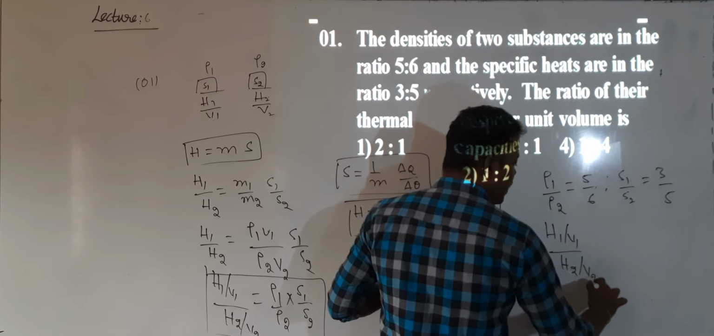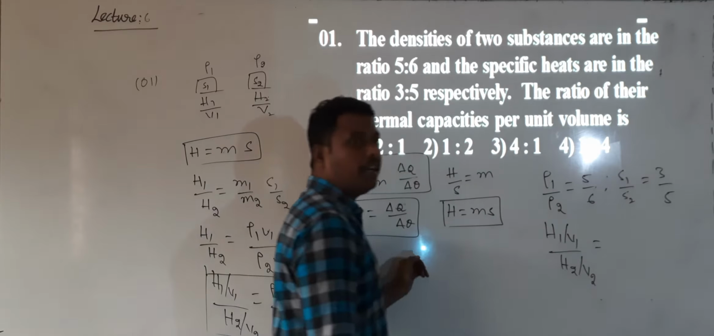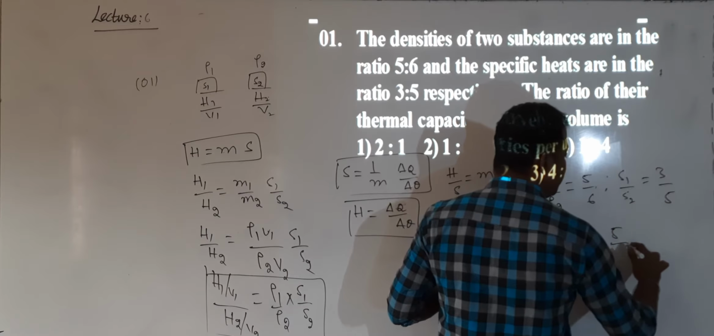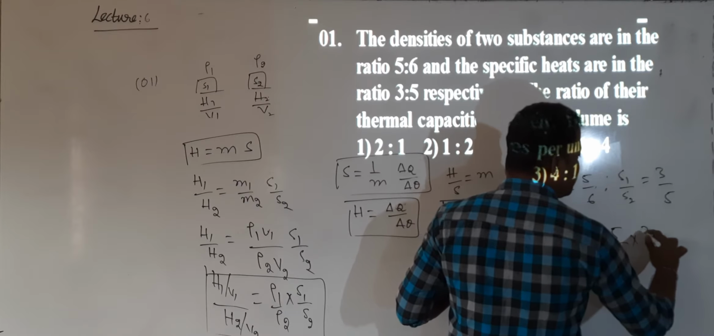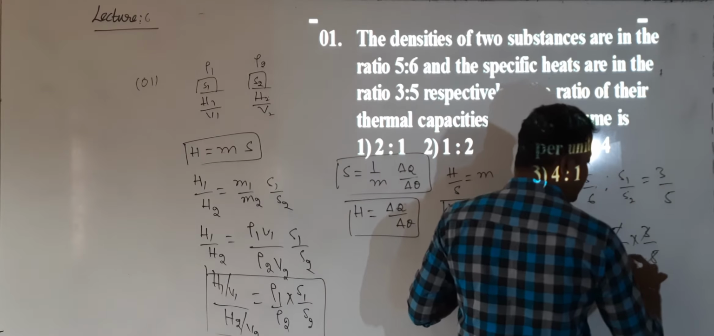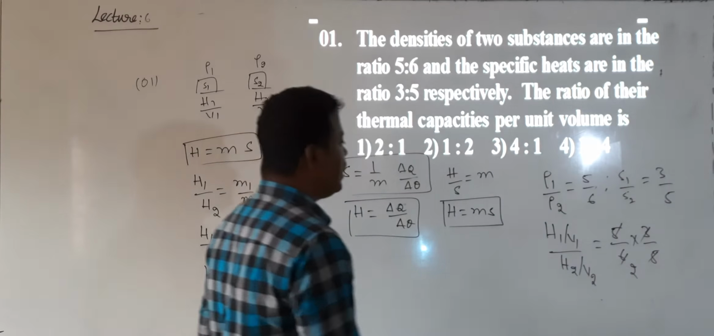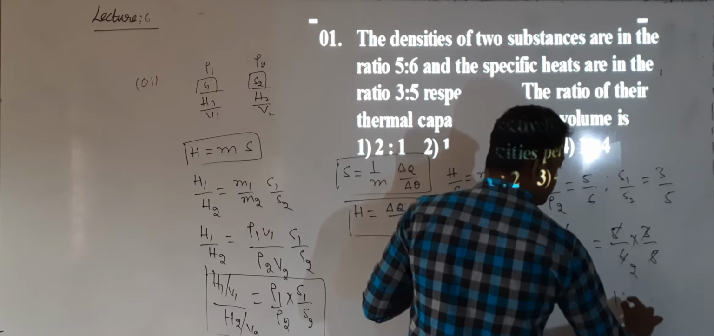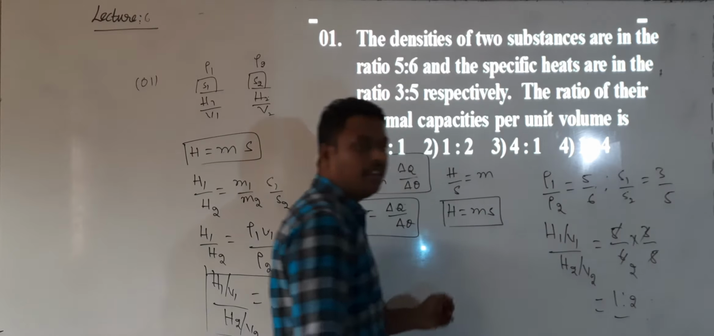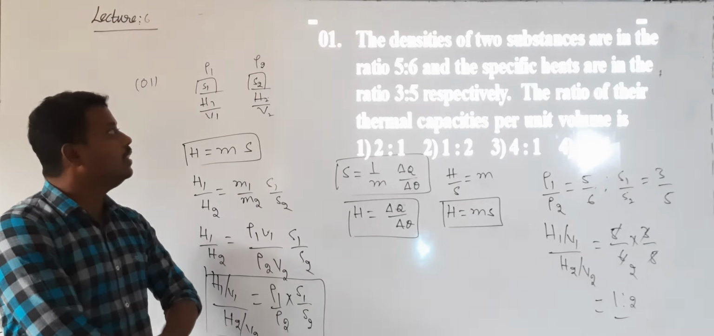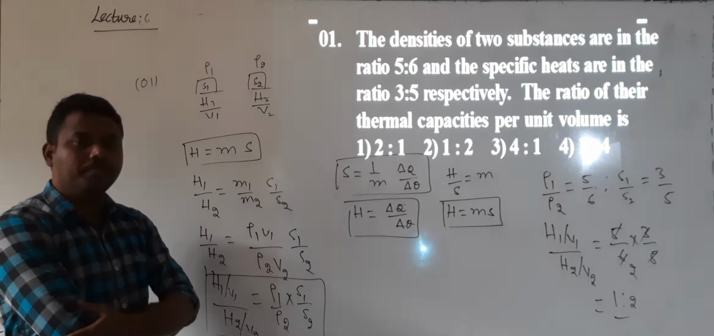This is the ratio of thermal capacity per unit volume. It is equal to rho 1 by rho 2, value 5 by 6, into S1 by S2, value 3 by 5. So what do I get? 5 cancels, 3 ones are 3. So what is the ratio I get? It is equal to 1 is to 2. Final answer: 1 is to 2. Correct? Question clear? So this is the first question.